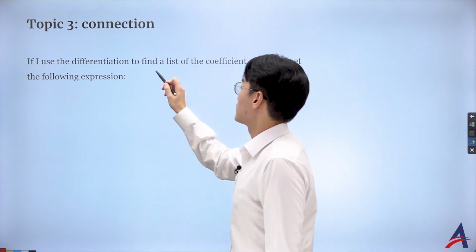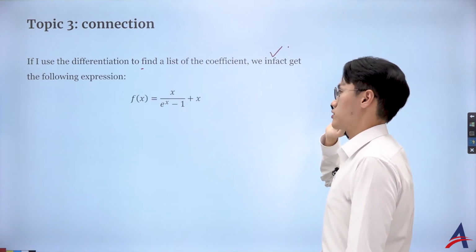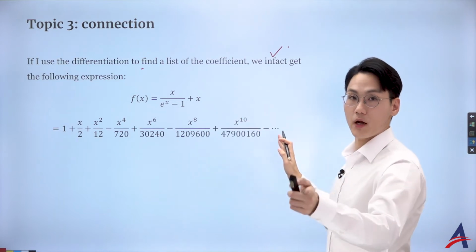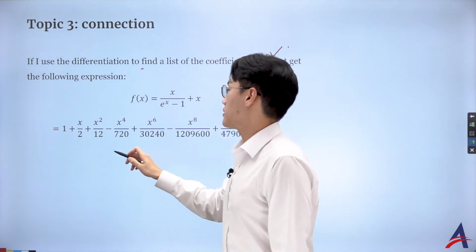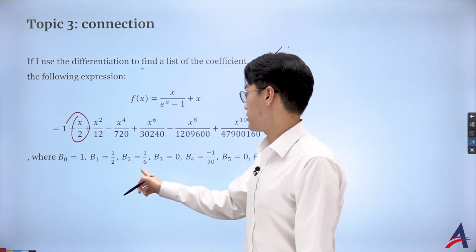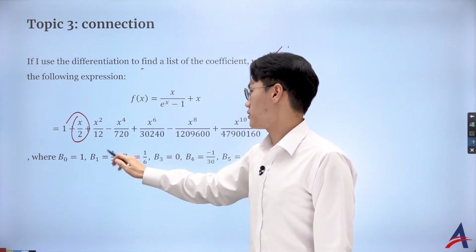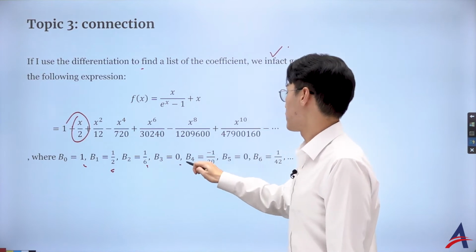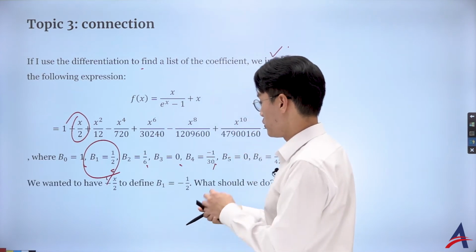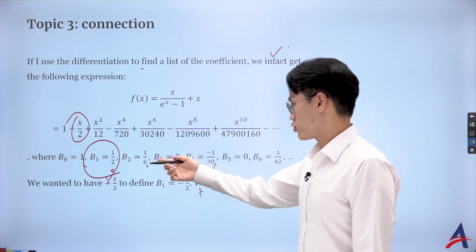So if I use differentiation to find the list of coefficients, we get the following expression, right? So that is what we have, and we got this term. But here's the thing, if you compare with the terms that we already had, this coefficient of the linear term is a little bit suspicious, because I know from the list, as you can see, what we see here is B0, B1, B2, and in this series, I got 1, half, 1 over 6, 0, negative 1 over 30. However, what we saw before was that B1 was who? Negative x, negative 1 over 2. So in fact, this should have been, what is it?